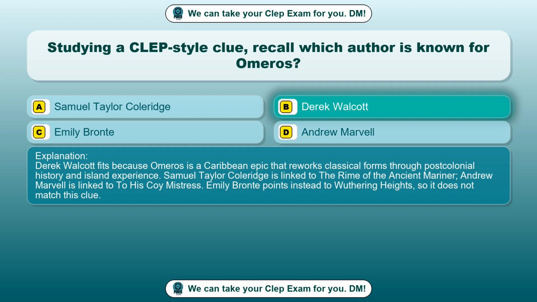Derek Walcott fits because Omeros is a Caribbean epic that reworks classical forms through post-colonial history and island experience. Samuel Taylor Coleridge is linked to The Rime of the Ancient Mariner, Andrew Marvell is linked to To His Coy Mistress. Emily Bronte points instead to Wuthering Heights, so it does not match this clue.